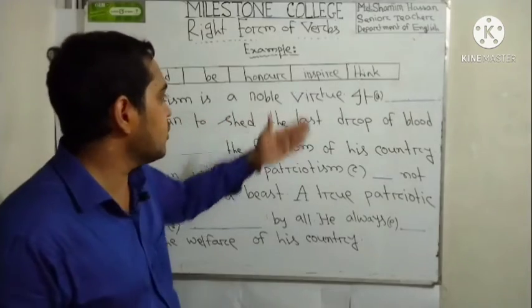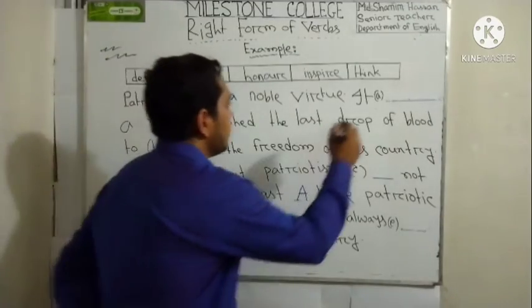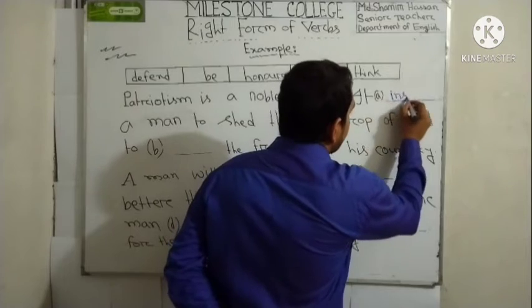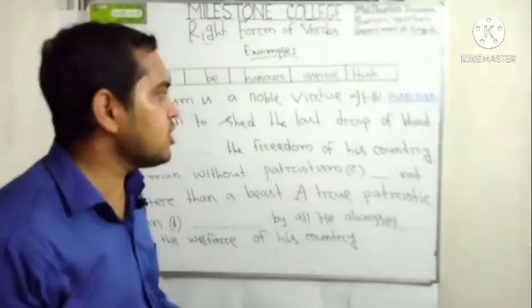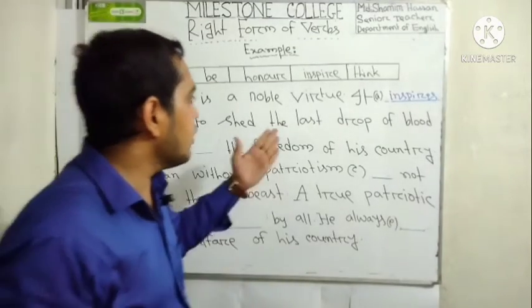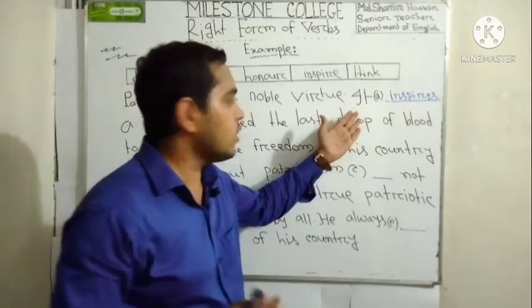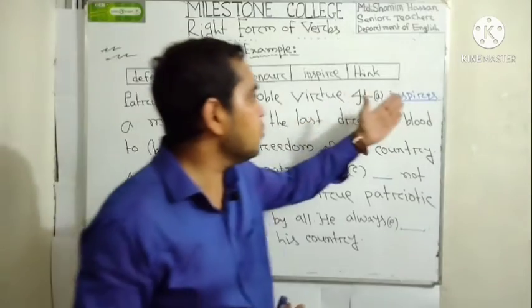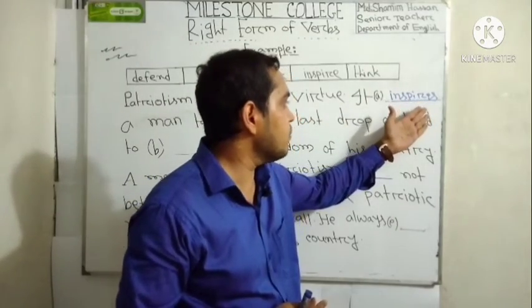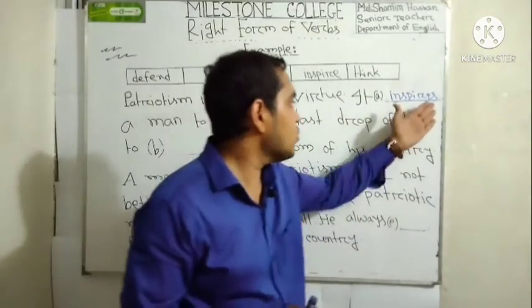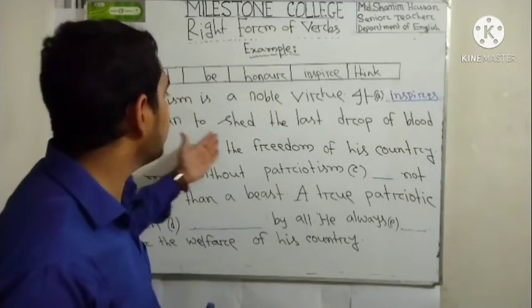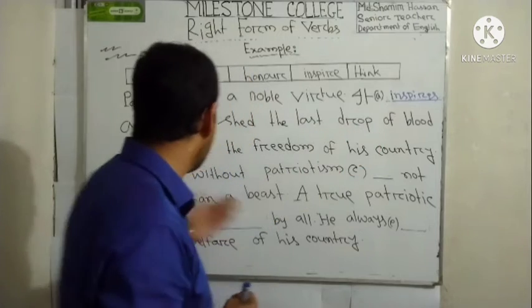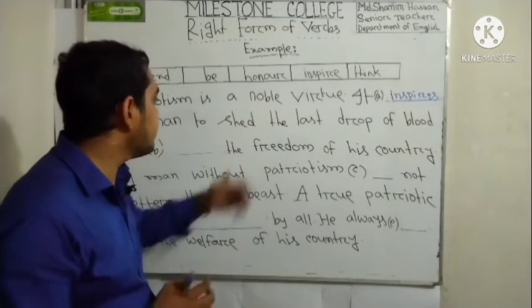Patriotism is a noble virtue. It inspires. Why did we use here inspires? Because this is the third person singular number. That's why we used here inspires. That means we have added s with the verb. That's why it inspires a man to shed the last drop of blood to defend the freedom.